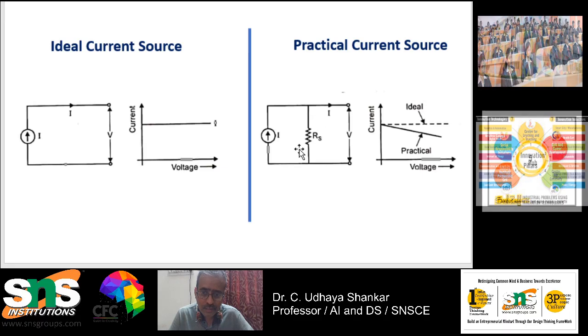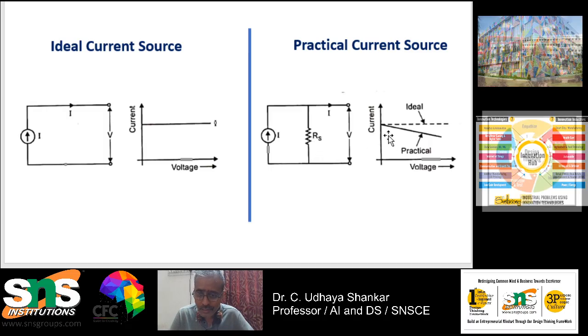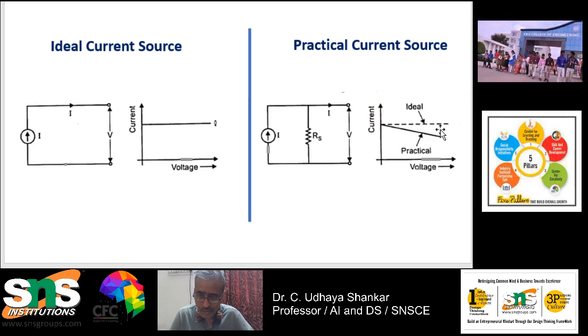So always the source resistance in the case of a current source should be very high. It should be an open circuit, whereas in the case of a voltage source, it will be a short circuit. Here you can see that as the voltage increases, the practical source is drawn with solid lines, whereas the ideal one is drawn with dotted lines. So it looks something like this.